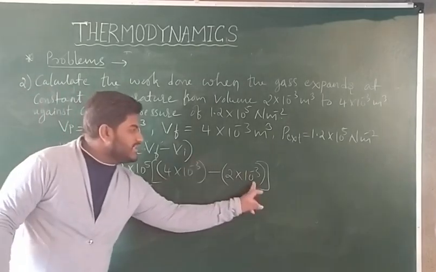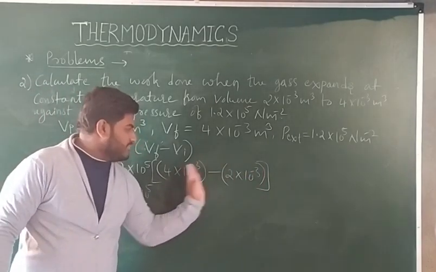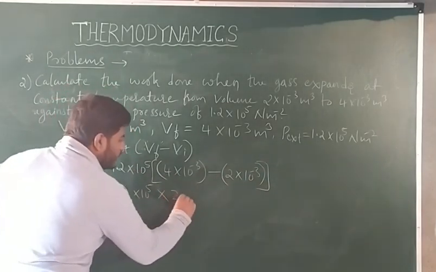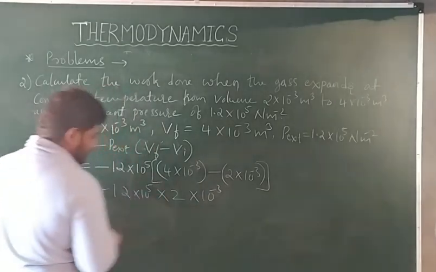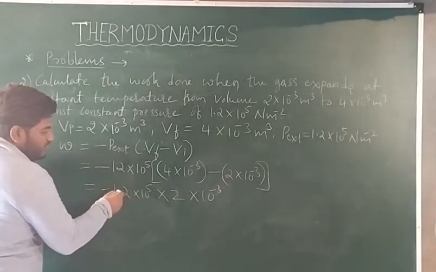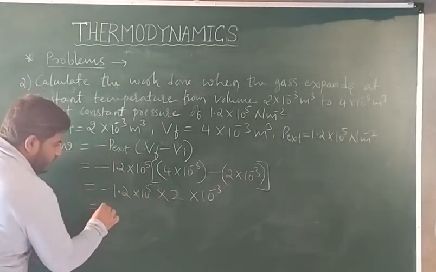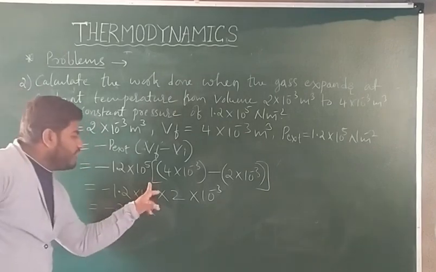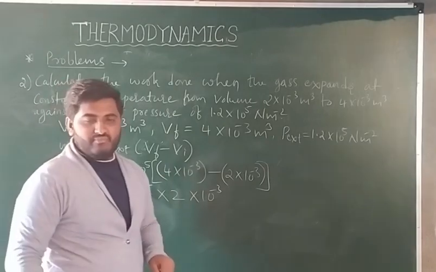So 10 to the power minus 3, 10 to the power minus 3, same is there. We are not supposed to write anything regarding this. 4 minus 2, you are getting 2 into 10 to the power minus 3. 1.2 into 2 is 2.4, minus 2.4 into 10 to the power 5, 10 to the power minus 3.